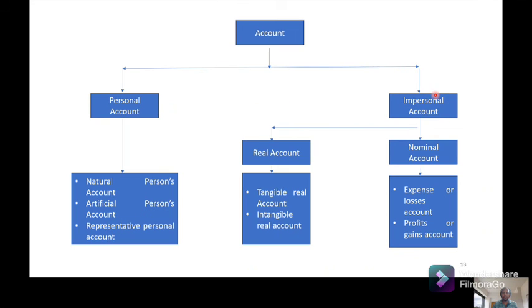Impersonal account is again divided into real account and nominal account. Real account is divided into tangible real accounts and intangible real accounts, and nominal accounts are nothing but expenses or losses and profits and gains. So these are the different kinds of accounts.